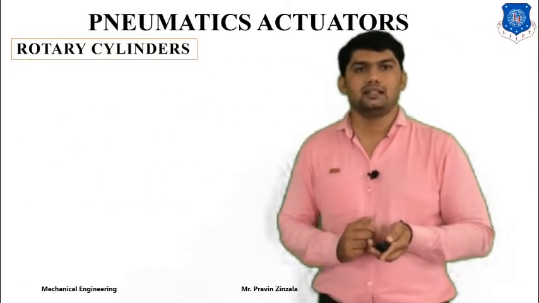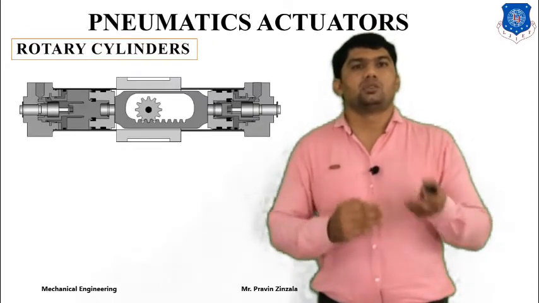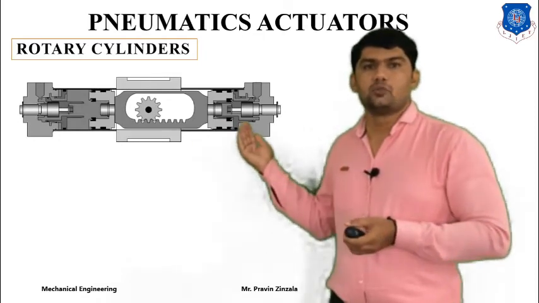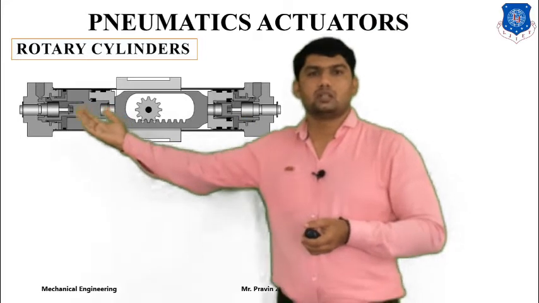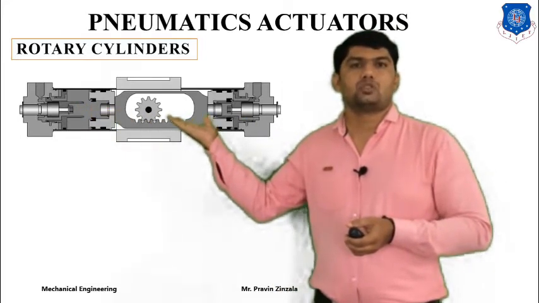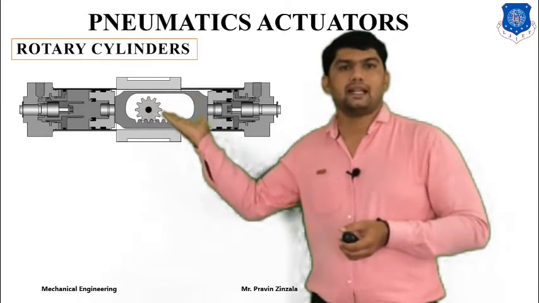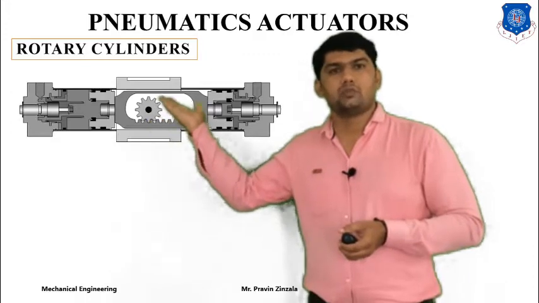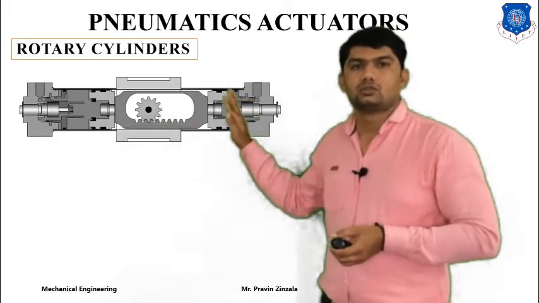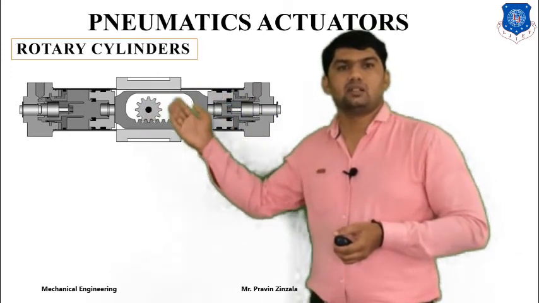Next is the rotary cylinder. It will convert the pressurized energy into rotary motion, so it's called a rotary cylinder. Here there are two pistons, piston 1 and piston 2, and they are connected to the reciprocating motion. This reciprocating motion is converted by utilization of a rack and pinion, or by utilization of a gear. Whenever we supply compressed air in this direction, this piston rod will move in this direction, and this gear will rotate.